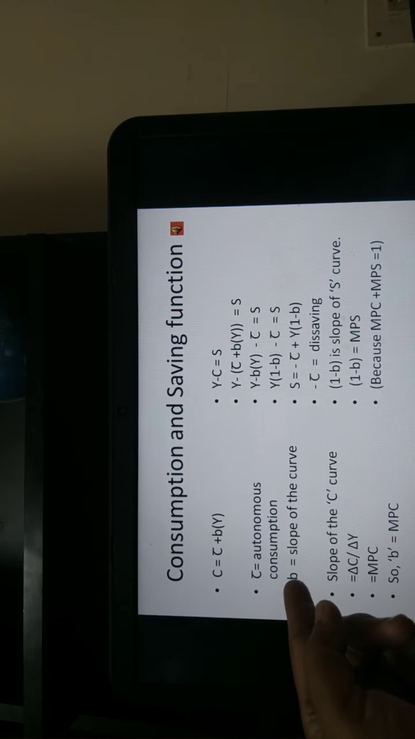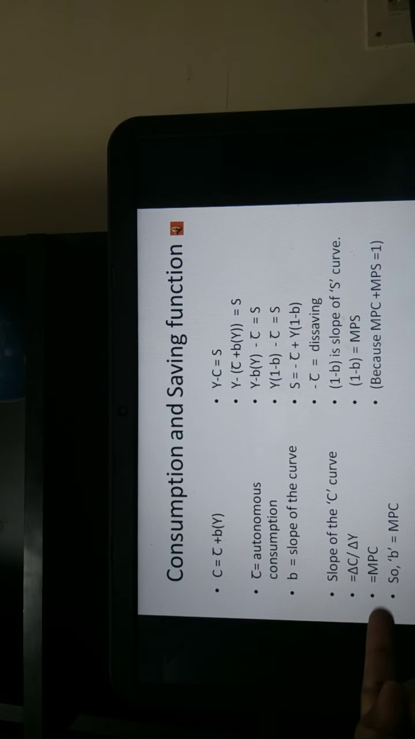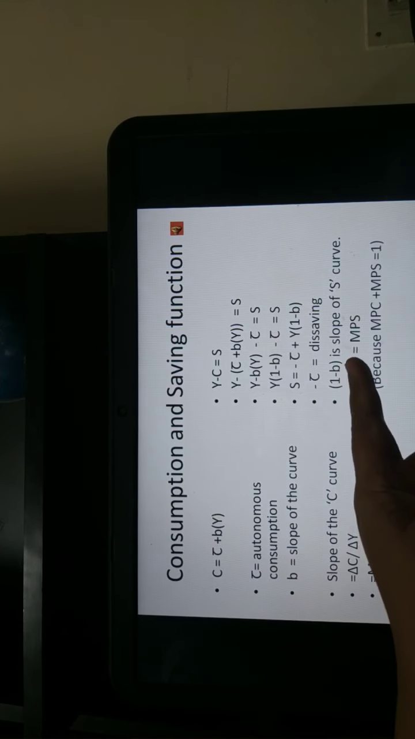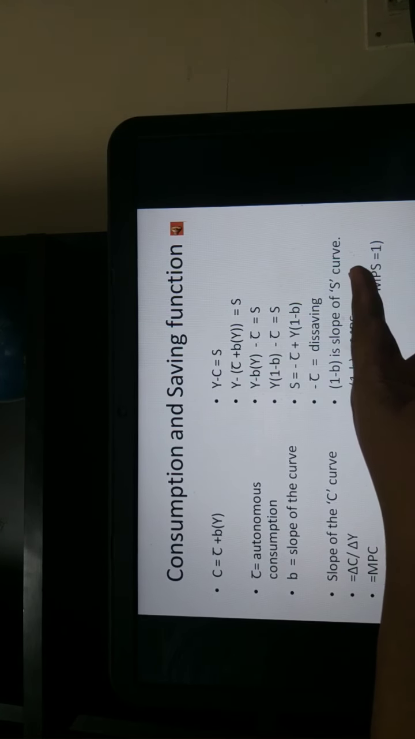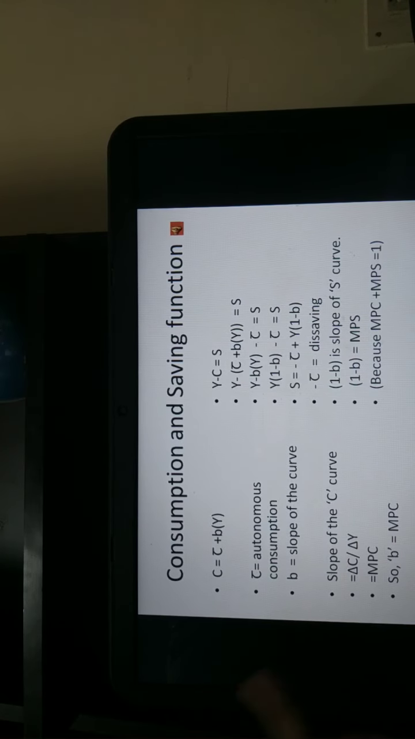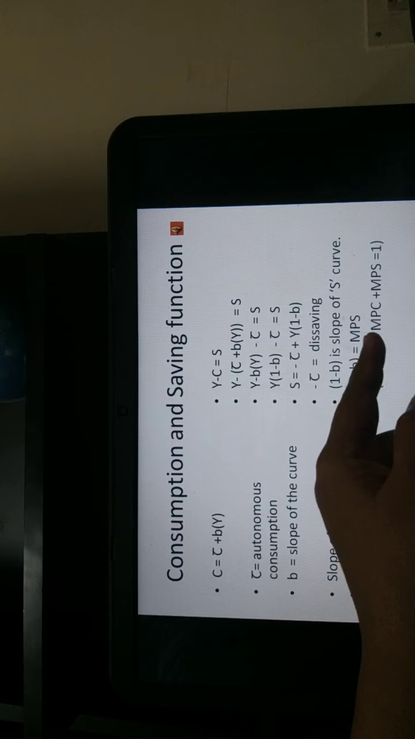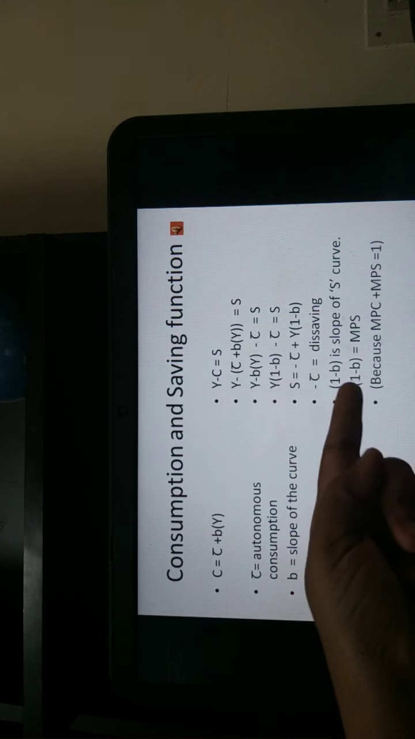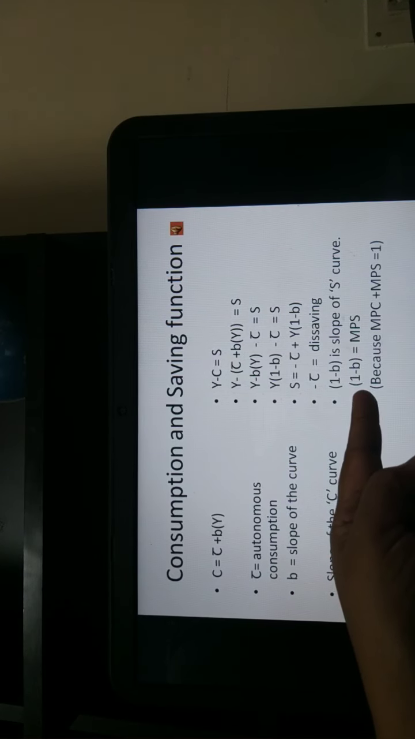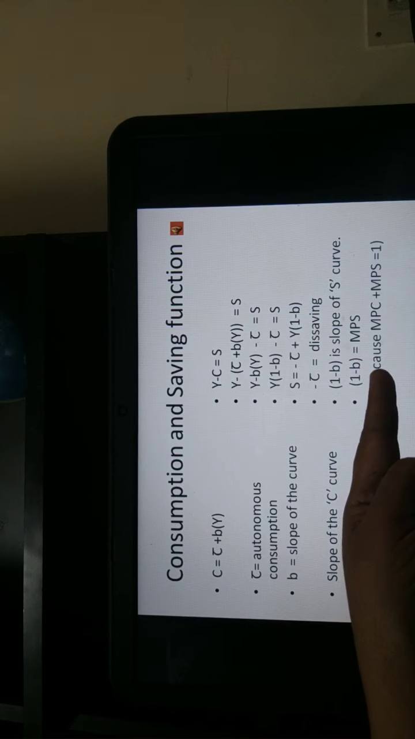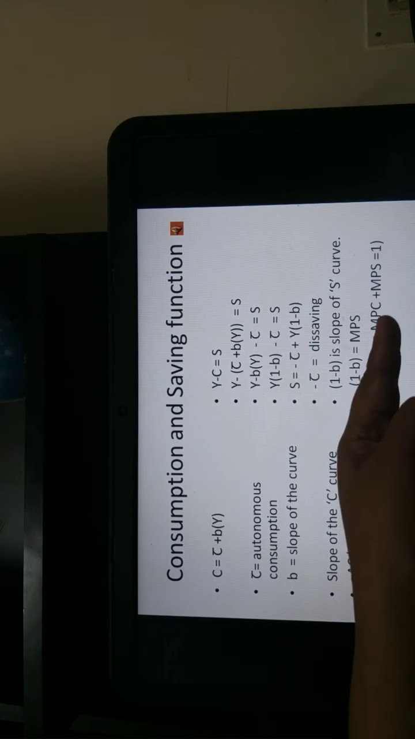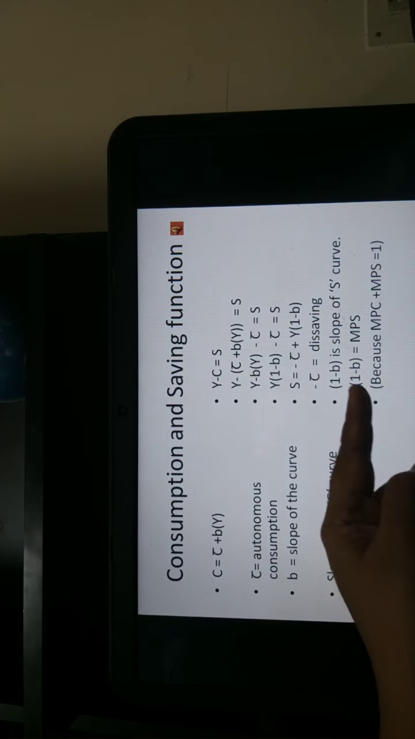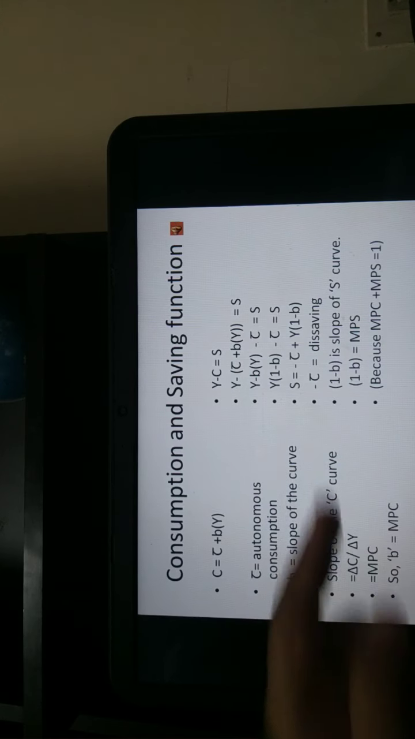So if B is nothing but the marginal propensity to consume, or MPC, then 1 minus B is the slope of the saving curve. Now B was the slope of the consumption curve, and 1 minus B is nothing but the slope of the saving curve, that is, the MPS. That is 1 minus MPC, which is nothing but MPS, right? Look at that, that's what I've written there, because MPC plus MPS is equal to 1. So 1 minus B can be expressed as MPS, right?